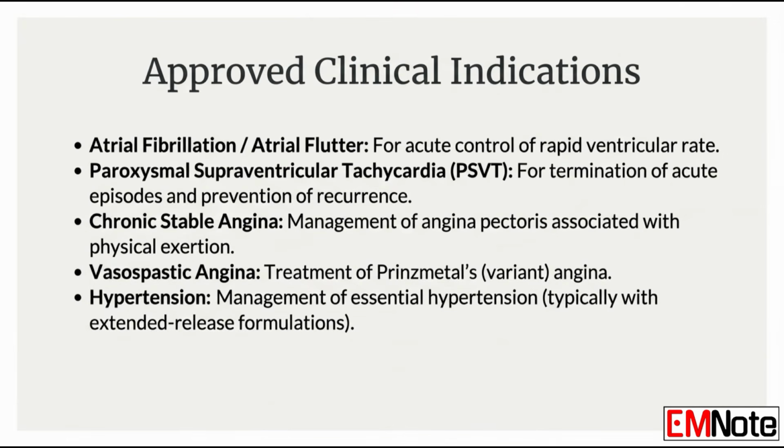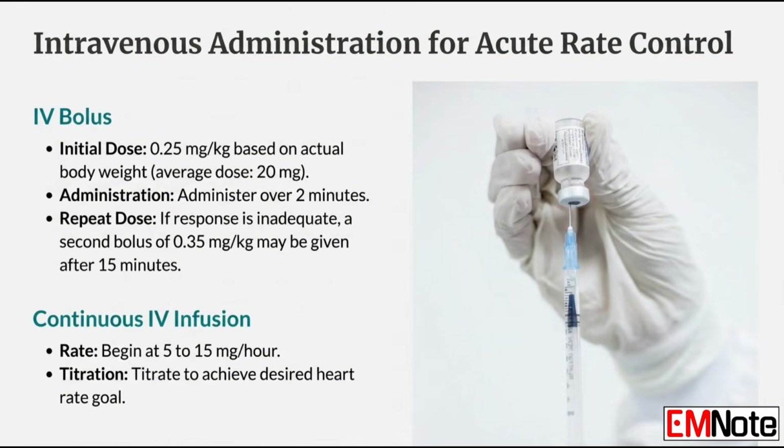In the acute care setting, we frequently reach for intravenous Diltiazem when managing atrial fibrillation with rapid ventricular response. The goal here is not necessarily rhythm conversion, but rather protecting the ventricles from the hemodynamic instability caused by excessive heart rates. For the average adult, we initiate treatment with a weight-based bolus of 0.25 milligrams per kilogram. It is a common clinical pitfall to use a flat dose for everyone, but weight-based dosing ensures efficacy while minimizing the risk of precipitous hypotension.